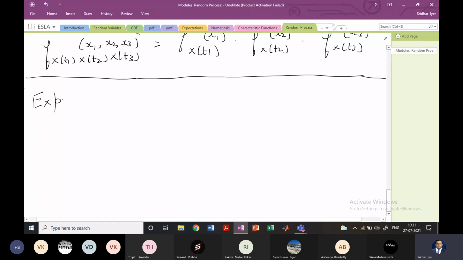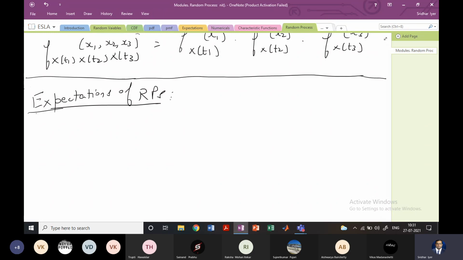Next aspect is expectations of random processes. You may feel that I'm going a little fast, but you can see that all of this is just an extension of what we have done in random variables. It is not something new, because a random process is also an extension of random variables.